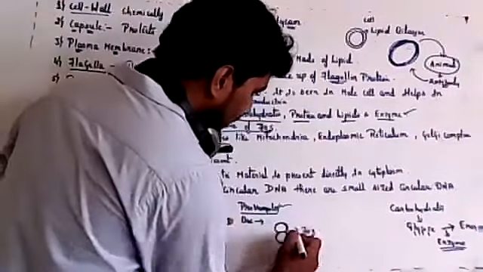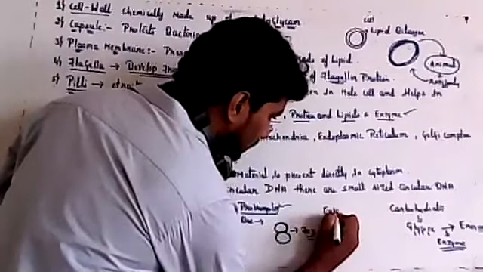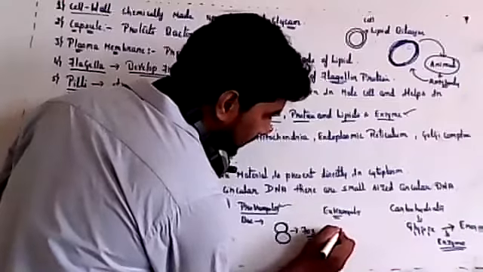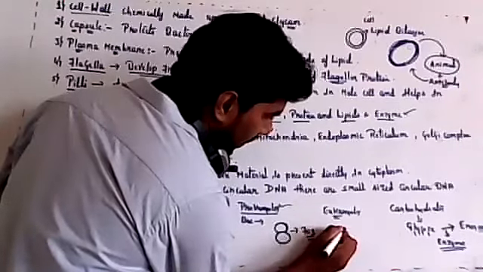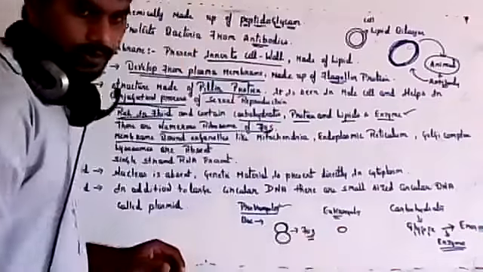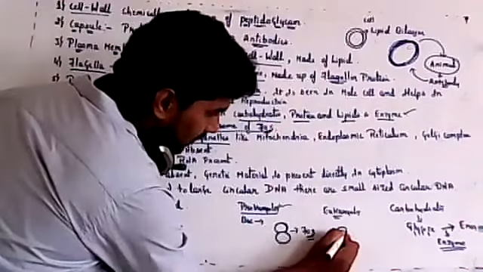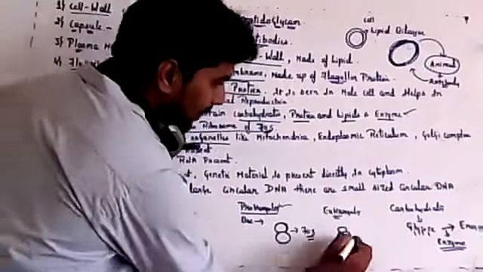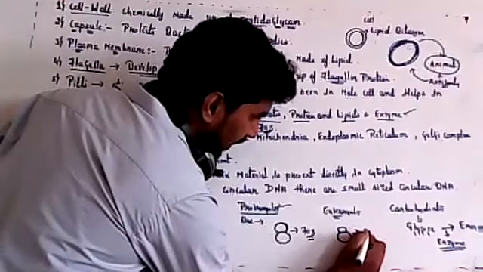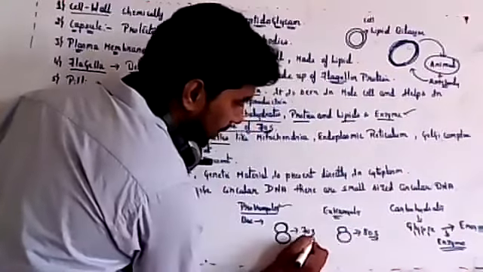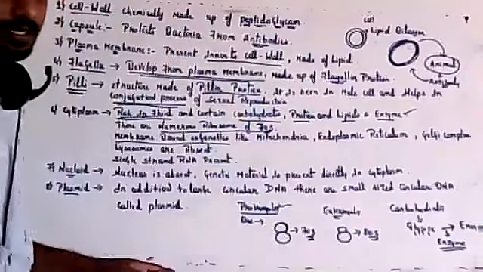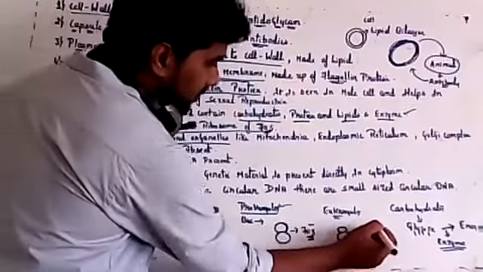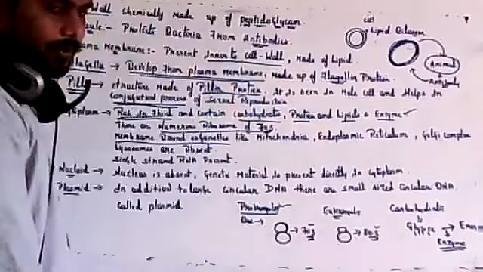So prokaryotes, then next is eukaryotes. In eukaryotes, the ribosomes will be of 80S. Here also, it will be made up of two different types of protein. One is smaller and another one is a larger protein. So both will be combined together. So in eukaryotes it is 80S, based on the molecular weight. Here the molecular weight will be a little less, that's why 70S. And in eukaryotes, the ribosome is 80S.